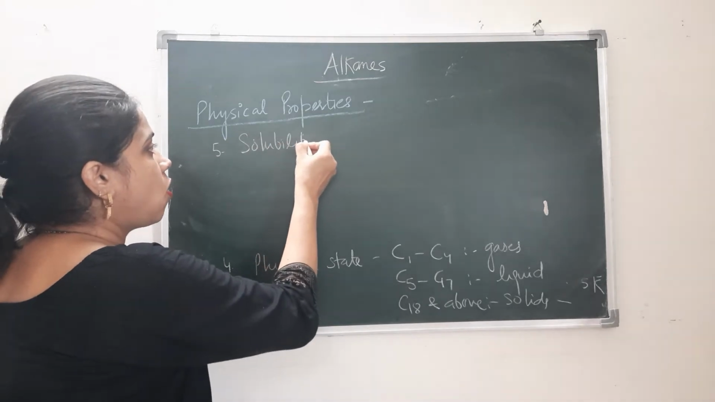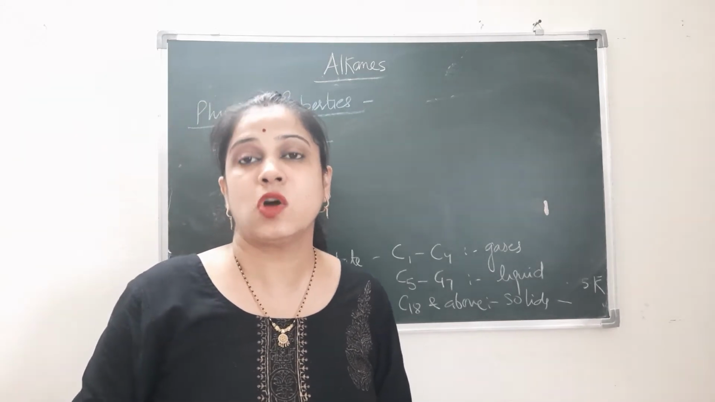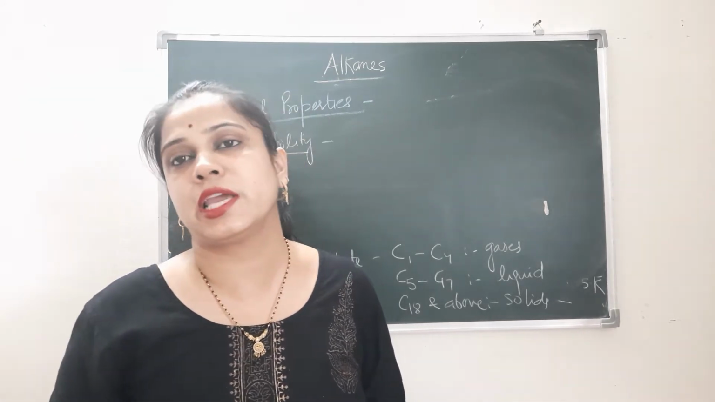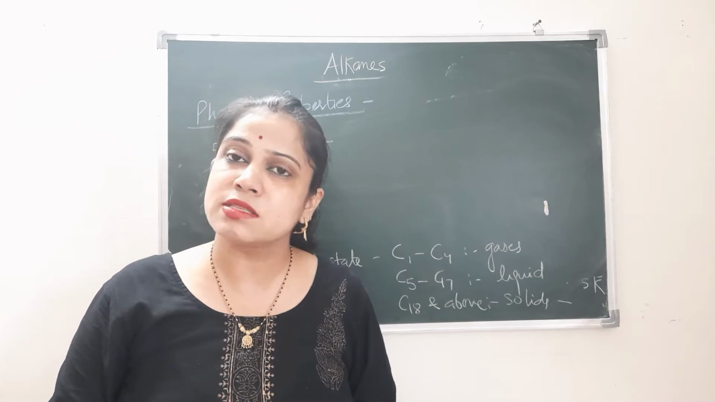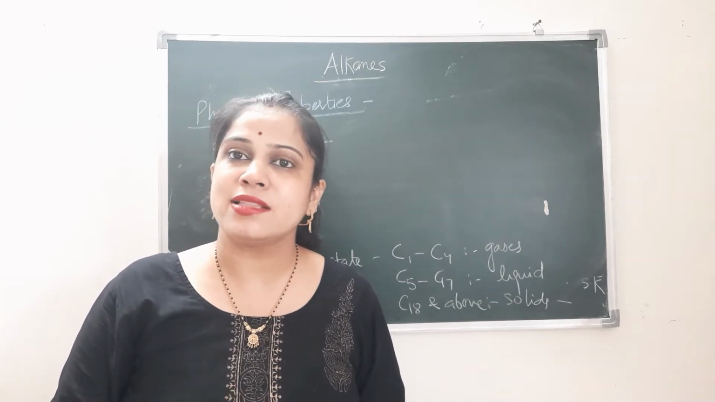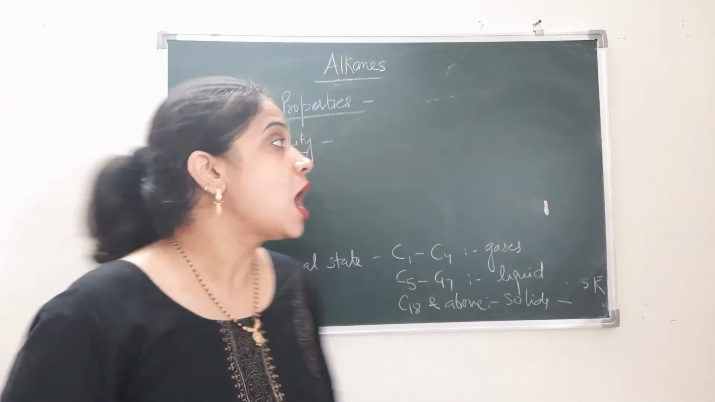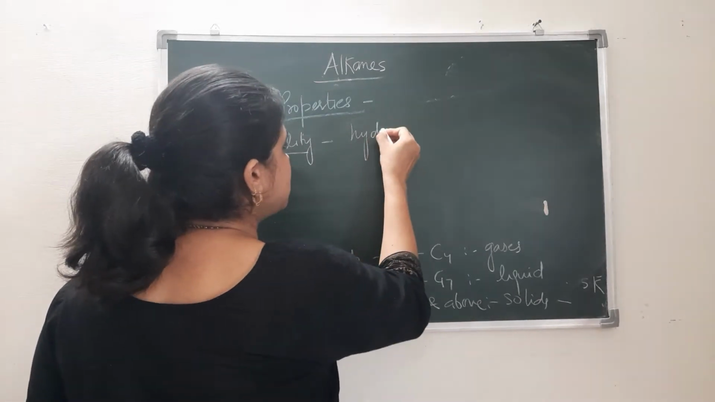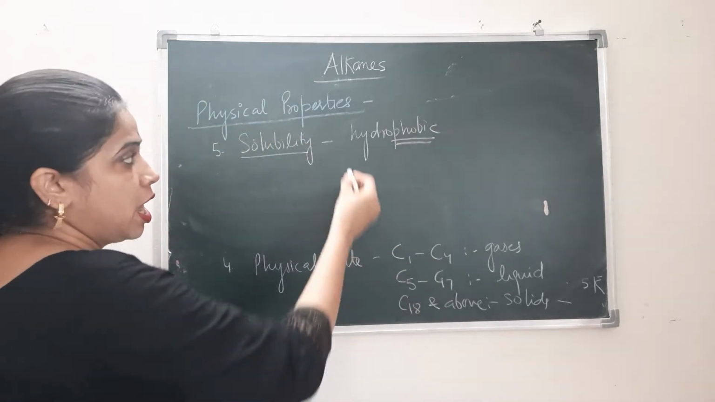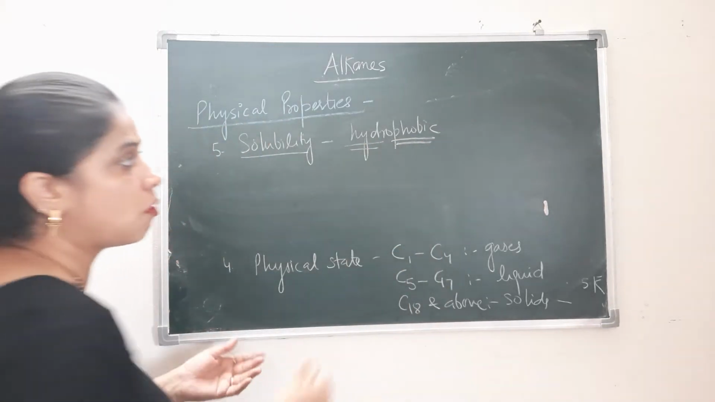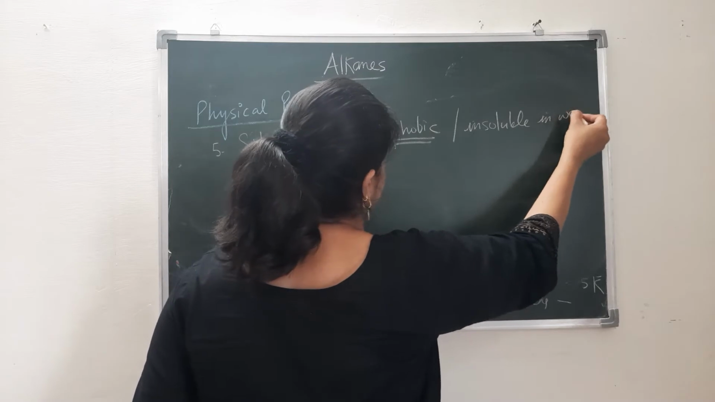So I think we all have seen petrol. If we mix petrol in water, then what will happen? We all know that petrol is immiscible in water. As we know, petrol consists of hydrocarbons, it consists of alkanes. So the alkanes are immiscible or insoluble in water. That means alkanes are hydrophobic. Hydro means water, and phobic means which have some phobia. So these are hydrophobic, or you can say insoluble in water, right?